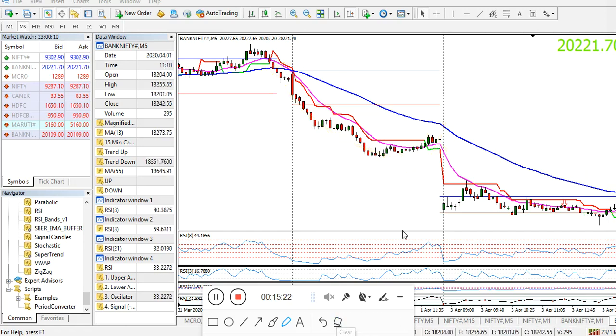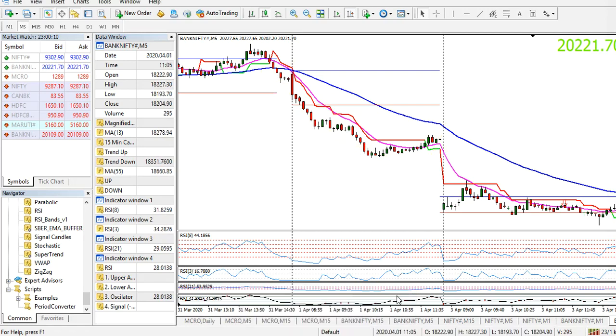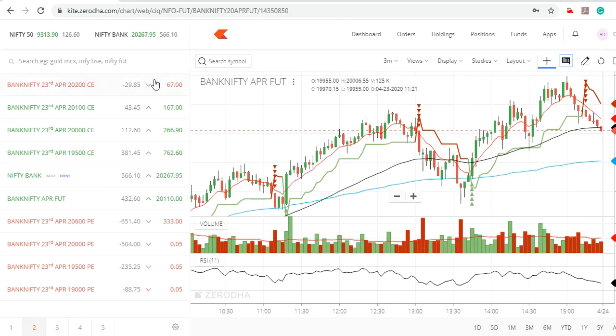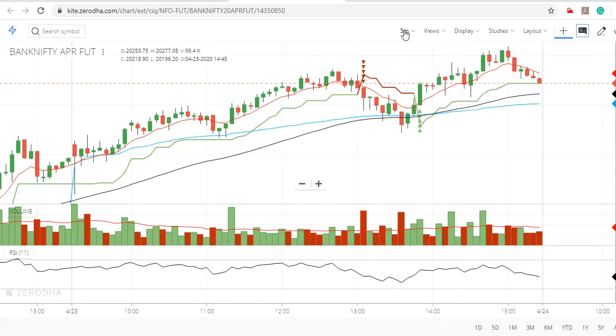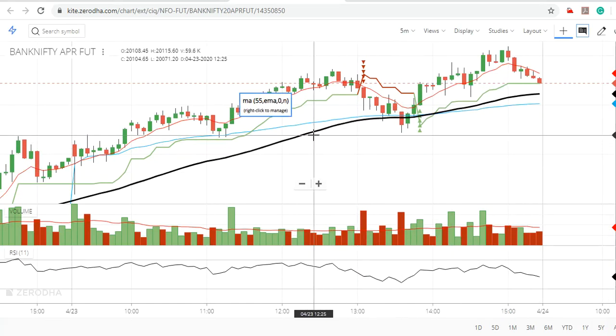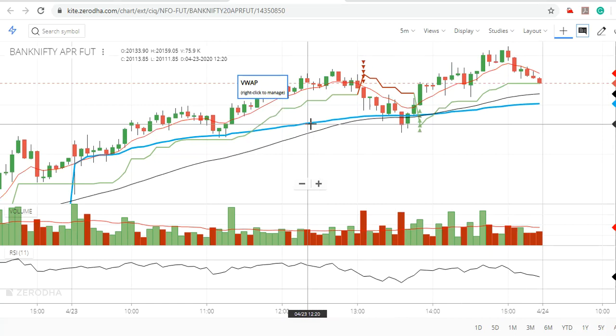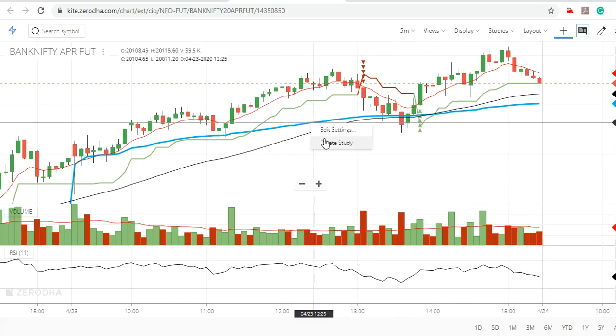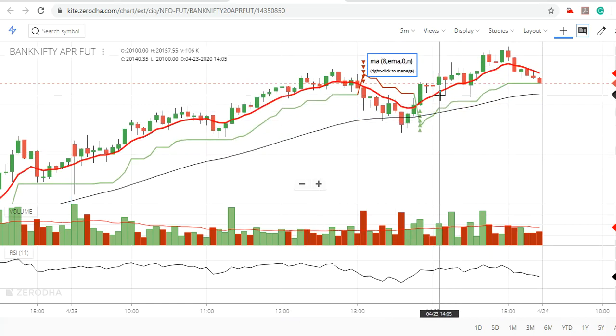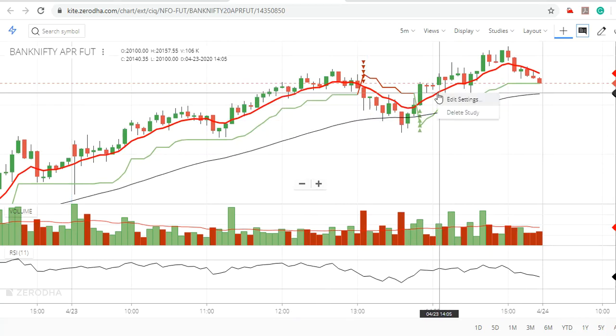Okay friends, now we will go to the Zerodha chart. See, this is the futures chart I have popped out. You can keep 5 minutes. This black color line is the 55 EMA. This is VWAP; if you want to keep it, otherwise you delete that. Now we have to keep the 13 EMA.